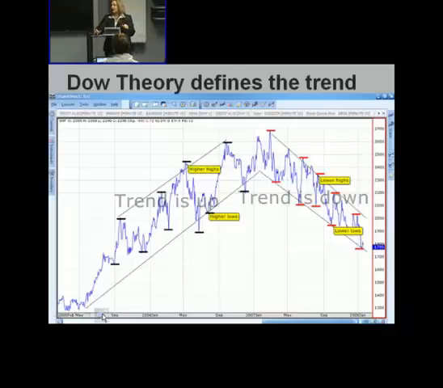Right, now let's have a look at how that Dow theory confirms the trend. We already know that in order to determine which trend we're in, we need to find a series of higher highs and higher lows, followed by a series of lower highs and lower lows. That is the Dow theory. So there we've got our higher highs and our higher lows. We draw our trend lines and we can see the trend is up, clearly. Lower highs, lower lows, we can see the trend is down.